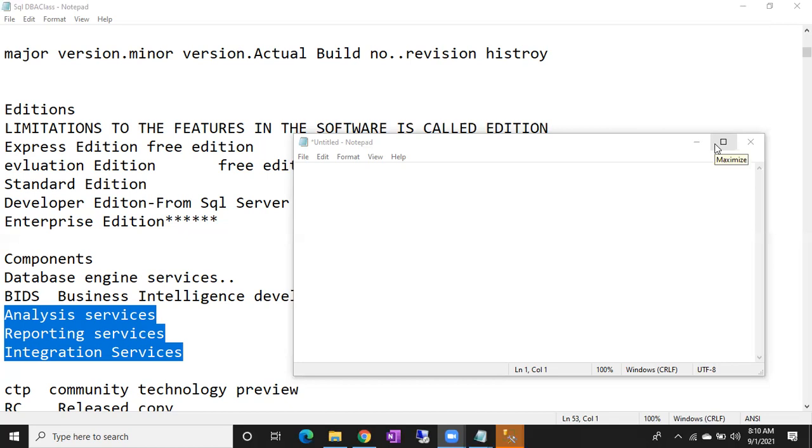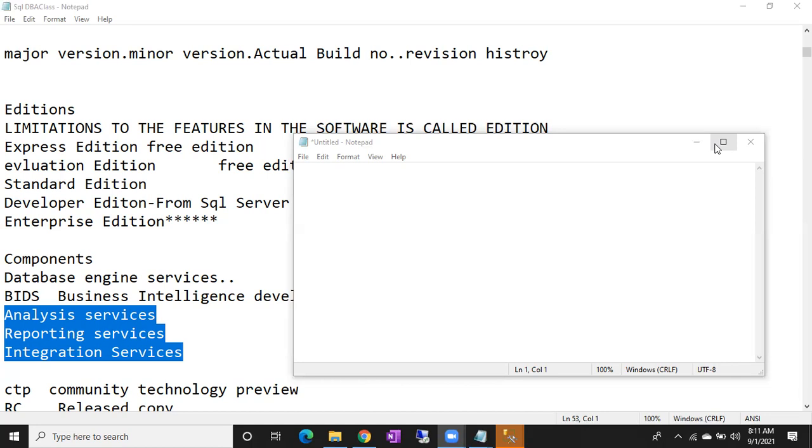We have 5 editions, no sir? Yes. Which can we use in production, and which can we use in non-production? Can anyone help him? Usually the free editions will not be used on production servers. Only the paid editions we have to use on production servers. So Express Edition we don't use in a production environment.